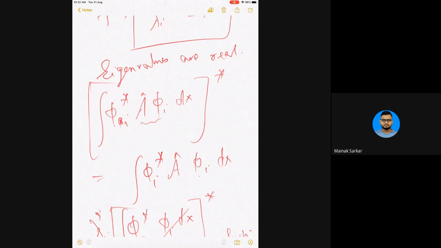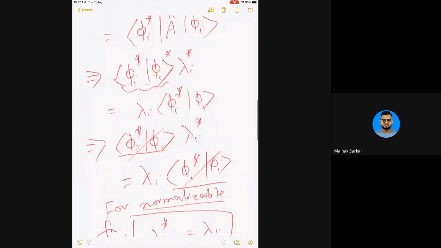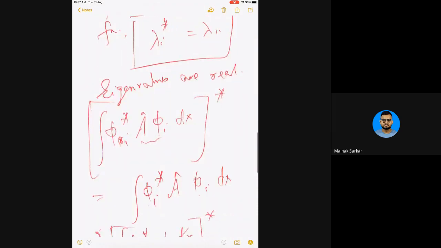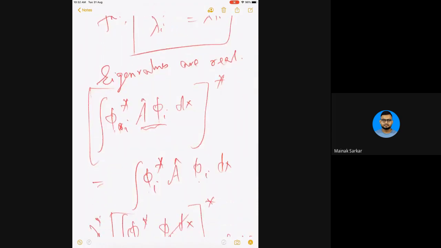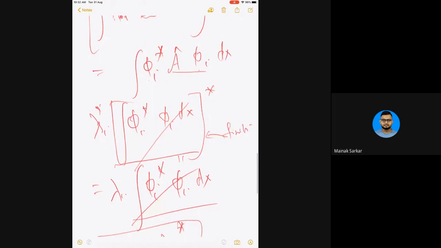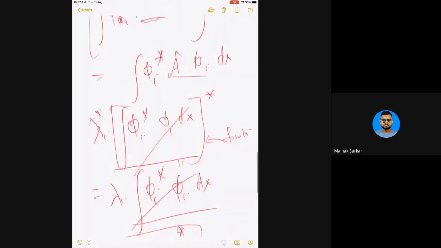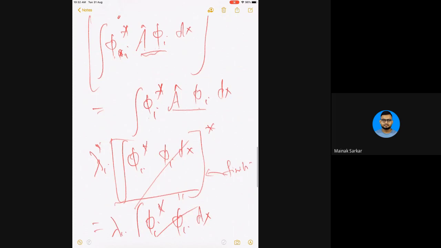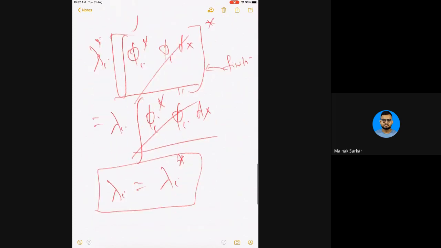Is there any problem with this? Both psi 1 and psi 2 are phi I. Remember, that was arbitrary psi 1 and psi 2, right? So I can choose each of them to be one of the eigenfunctions. That is what I have done. Then I am using the eigenvalue equation, A phi I equals lambda I phi I. So lambda I goes out. Here there is a conjugate, so lambda I becomes lambda I star. This conjugate phi I star phi I is the same as phi I star phi I here, and they are finite, so they cancel. So lambda I becomes lambda I star. Is there a problem? No, sir. It's okay.